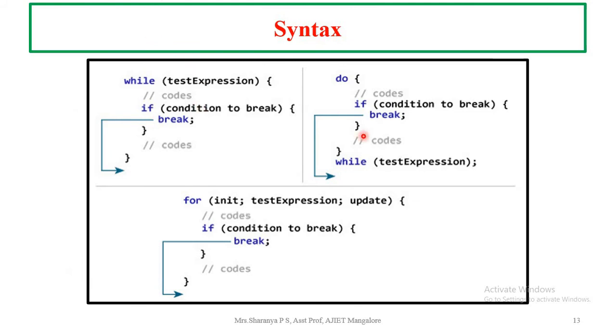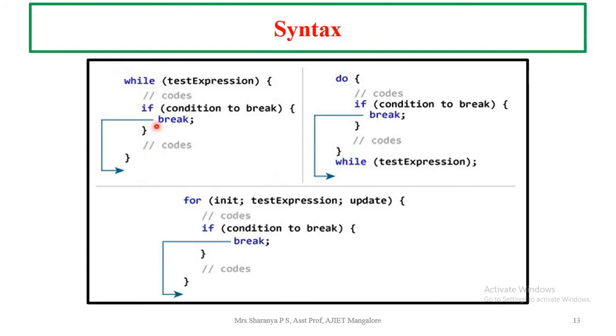With the while, do while and for loop, here the break statement is being used. How does it work? While is the condition, it is going to check if the condition, whatever is written, matches, and if the control comes to this break statement, then this entire loop is going to be terminated.